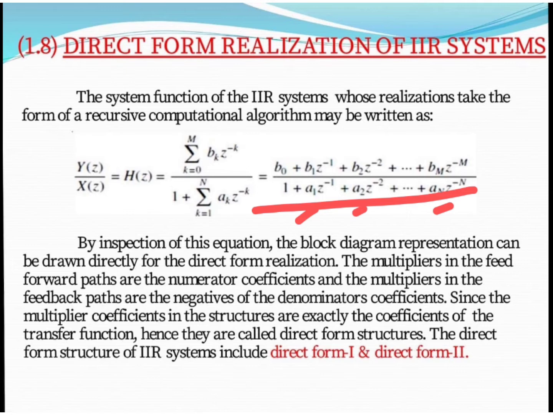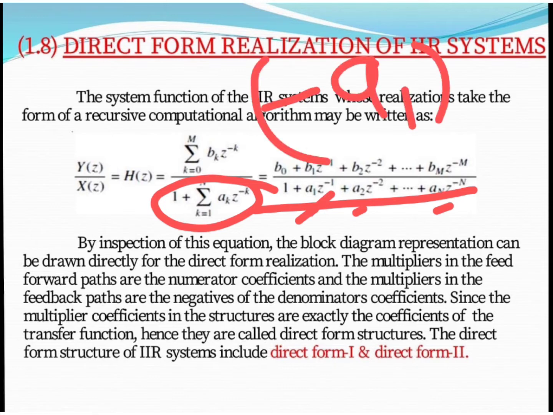That means if the equation is in this 1 plus form, the coefficient values must be minus a1, minus a2 till minus an. That means the multipliers in the feedback path are the negative of the denominator coefficients. So whatever the coefficient is, if it is positive in the denominator, the coefficient in the path must be negative.